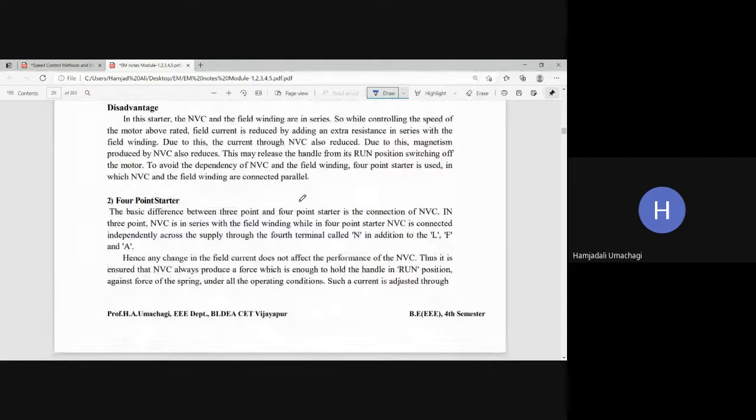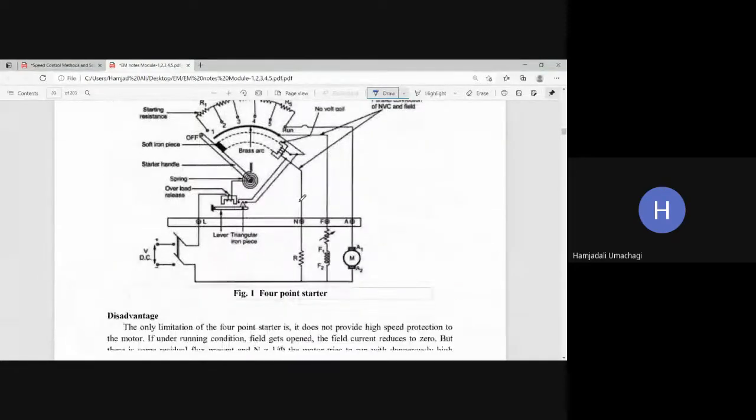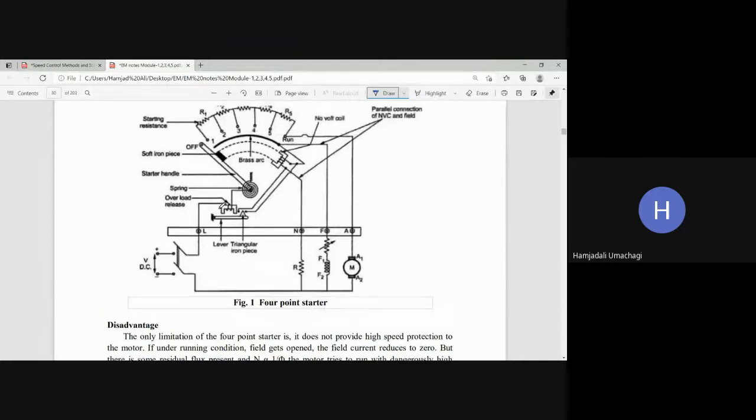4-point starter. So 4-point means what? Already you have the 3-point starter, that is L, F, A. Including that, there is another terminal, that is the N point. So L, F, A, N. If it is there, then it is called a 4-point starter. And which type of motor is it here?